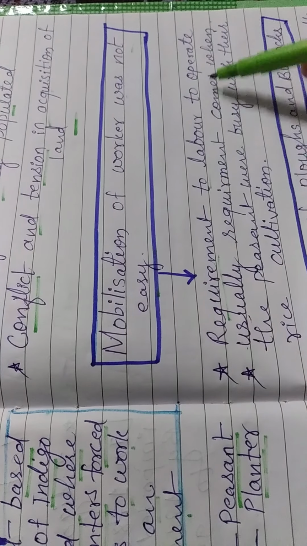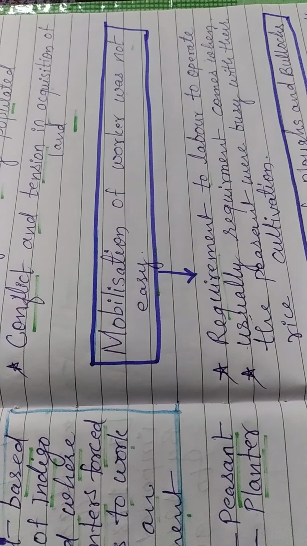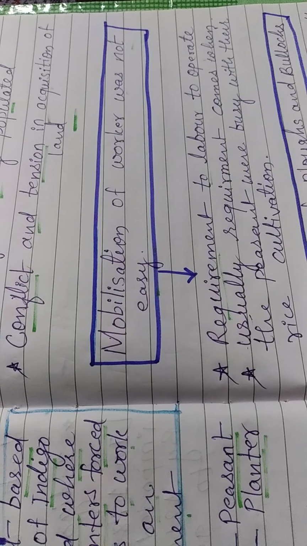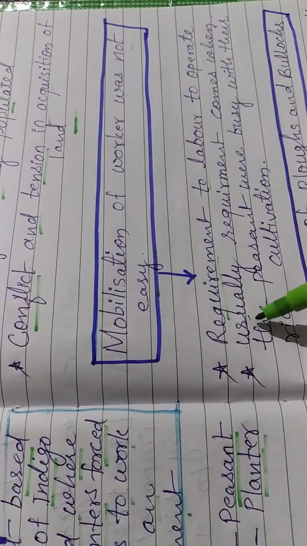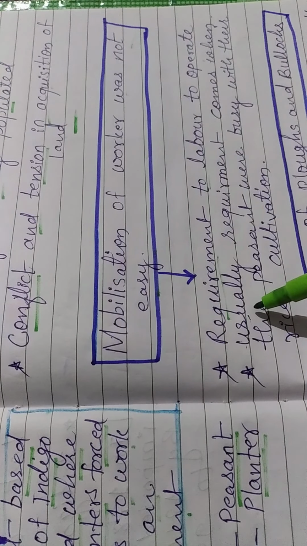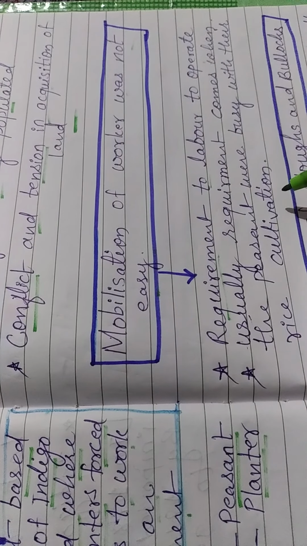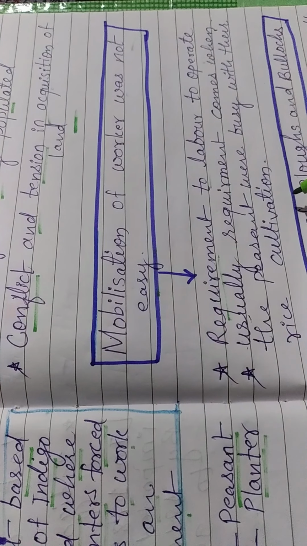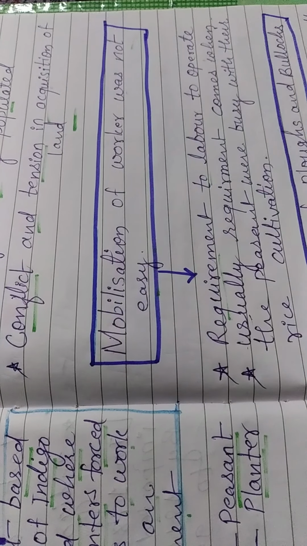Large plantations required a vast number of hands to operate, and labor was needed precisely at a time when peasants were usually busy with their rice cultivation. Because the peasants were busy during the same time in rice cultivation, this was also a problem with nij cultivation.